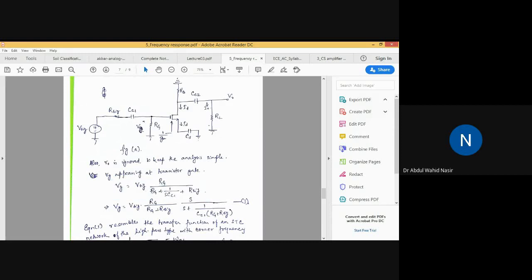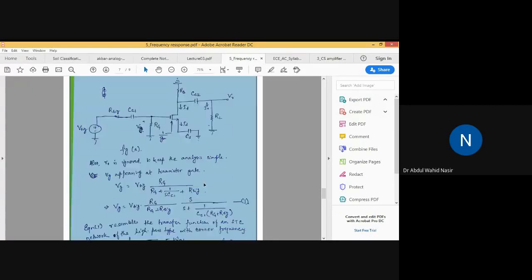One is from the resistance RG, one from the capacitance CC1, and one from the resistor RSIG. Using the variable S, the impedance of the capacitance is 1 by SCC1. Clear? This is the voltage across the gate.